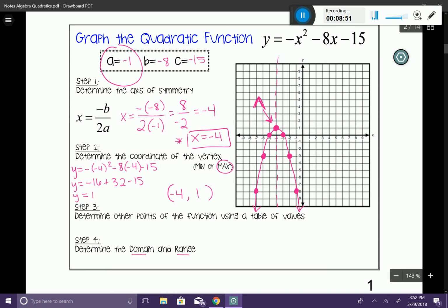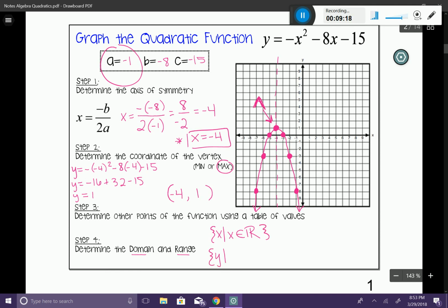And we're going to go ahead and put that in set builder notation. So if I start off with my domain here, I'm going to say x such that, and if you remember, we talked about this a long time ago in Unit 3. We talked about the domain of a parabola is always going to be x such that x exists in the real number system.